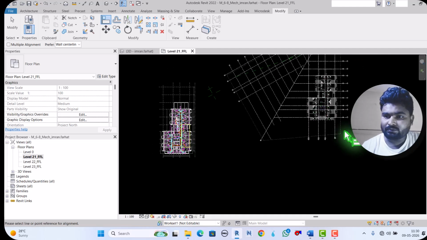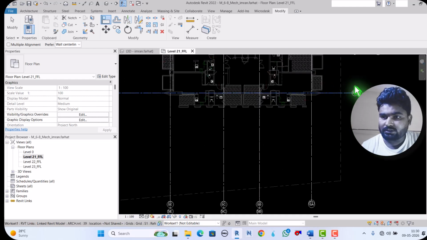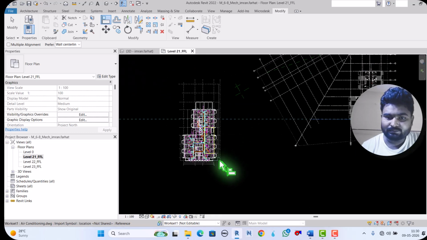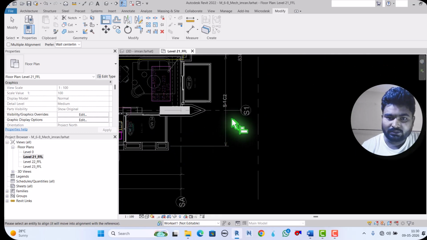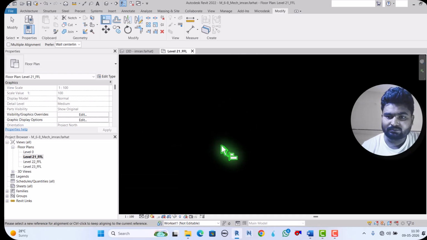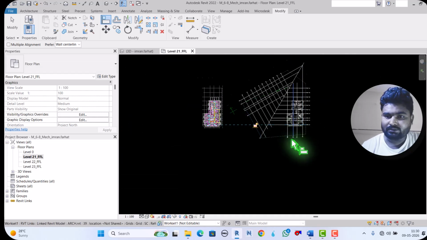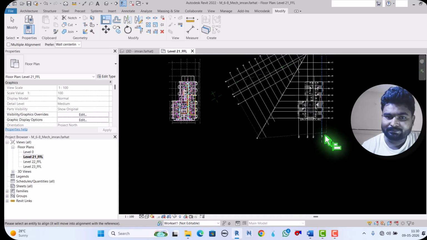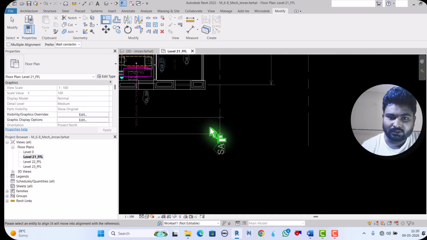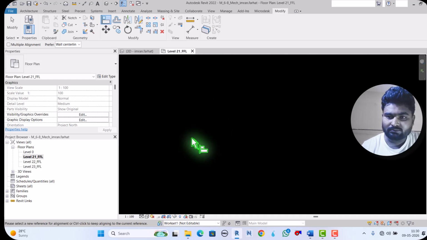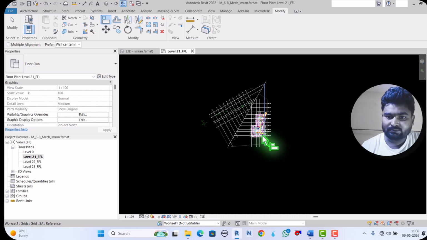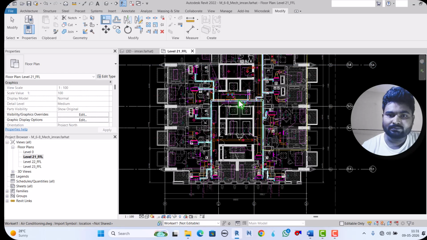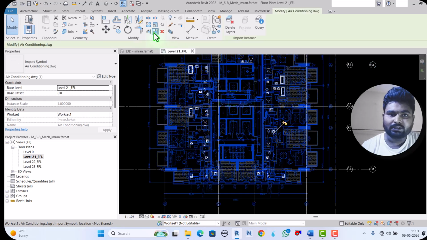See, this is S1, and here is also S1. It is now aligned. After that SA and SA. Fine, perfectly aligned. Then you can select and pin, no issue.